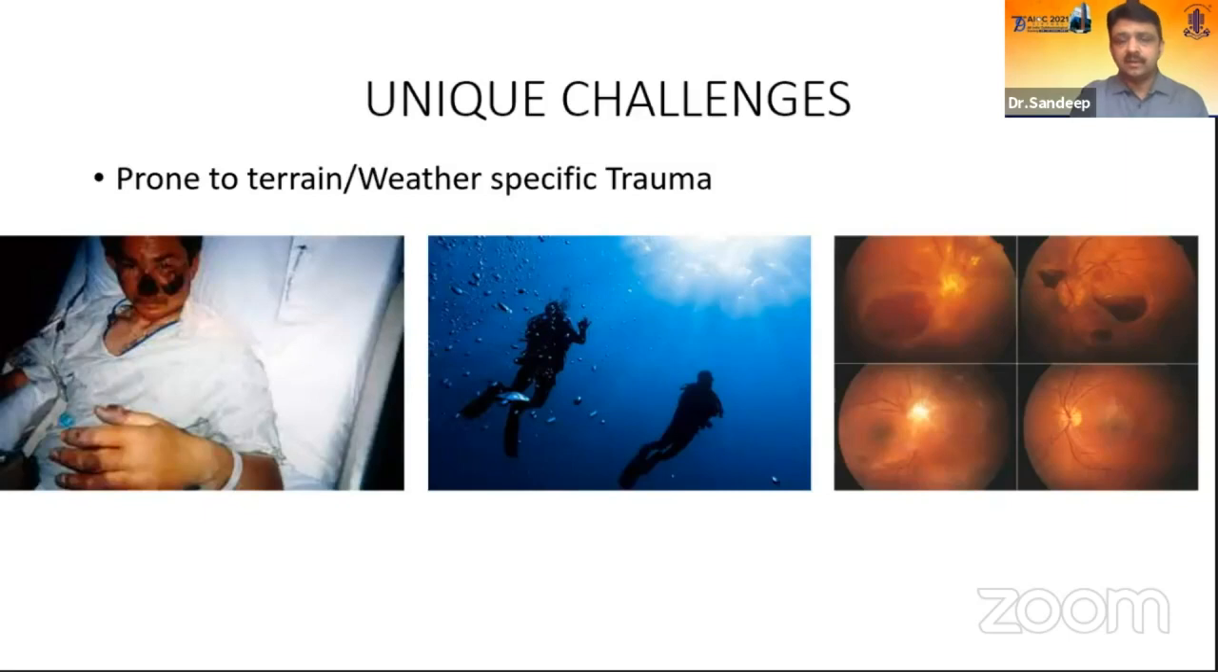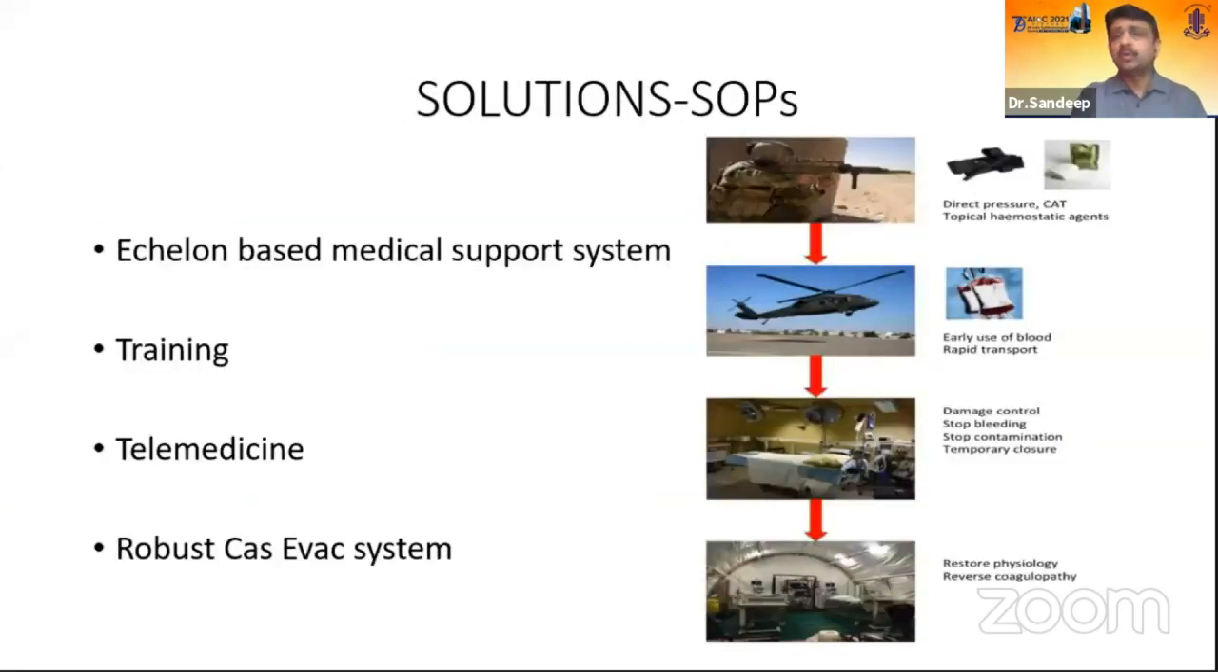Most of our clientele is prone to terrain and weather specific trauma. In high altitude areas, we can have frostbite and high altitude related illnesses. In the Navy, we can have decompression illnesses, decompression sickness. The incidence of head trauma is very high in our settings, and we get optic nerve injuries and Terson syndrome, very common. All these have to be kept in mind when we plan our management protocols. So what are the solutions in such a scenario? The most important solution here is to have a standardized protocol for management of trauma so that we are never caught off guard.